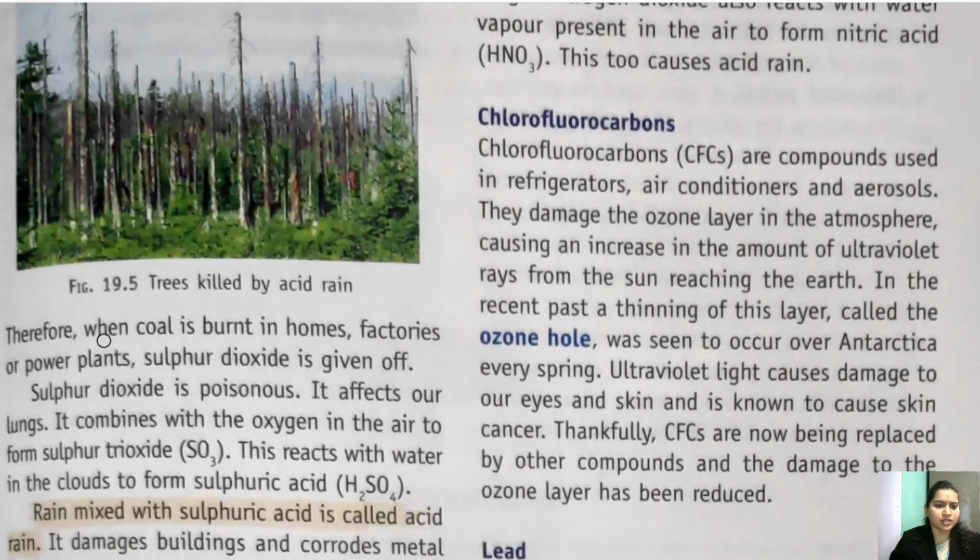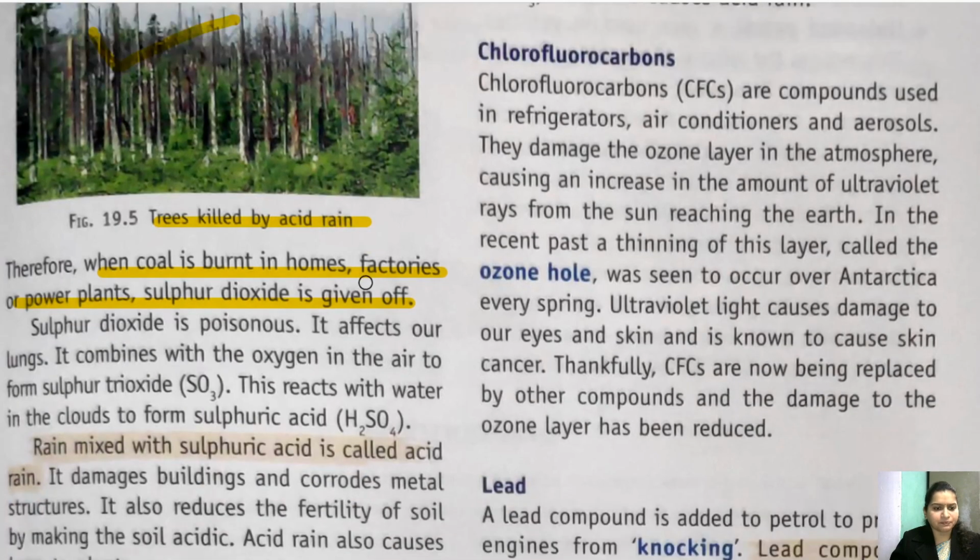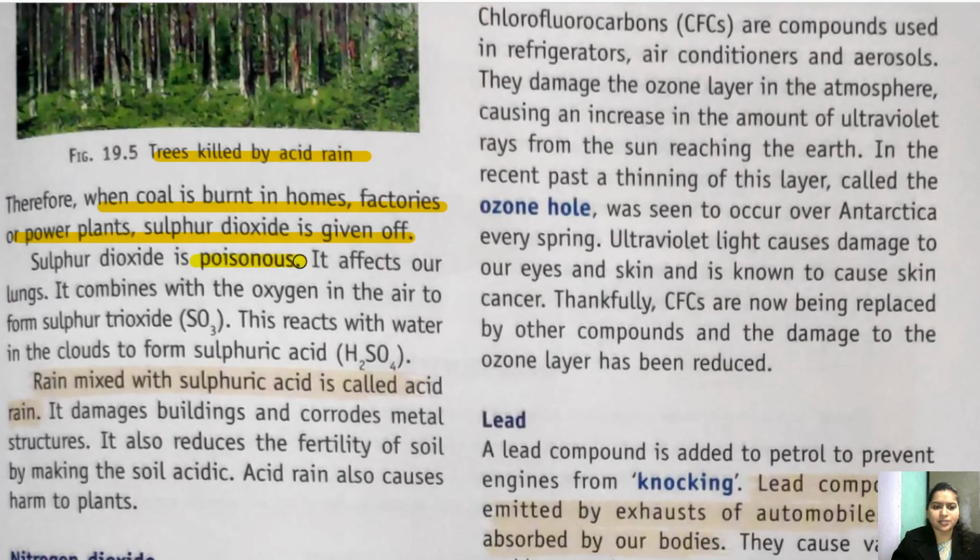So when coal is burned in homes, factories and power plants, sulfur dioxide is given off. Children, you can see here in the figure that trees are killed because of acid rain. Sulfur dioxide is poisonous. It affects our lungs. It combines with the oxygen in the air to form sulfur trioxide. When it reacts with water, it forms sulfuric acid, which is the acid rain.